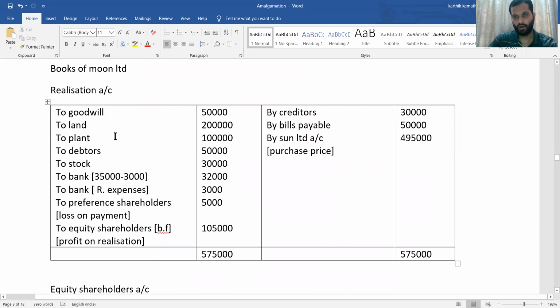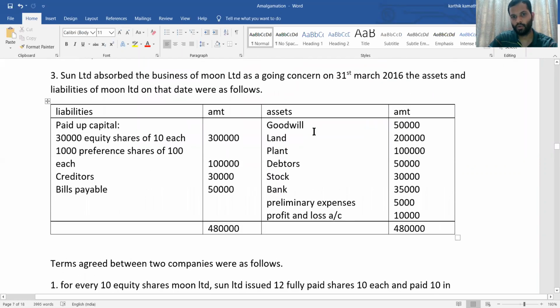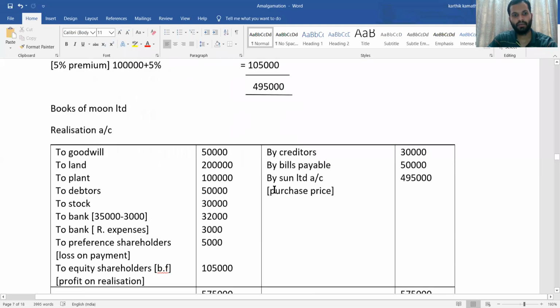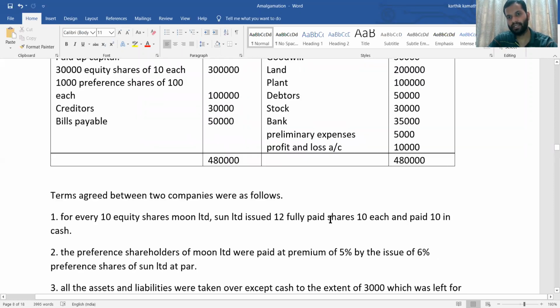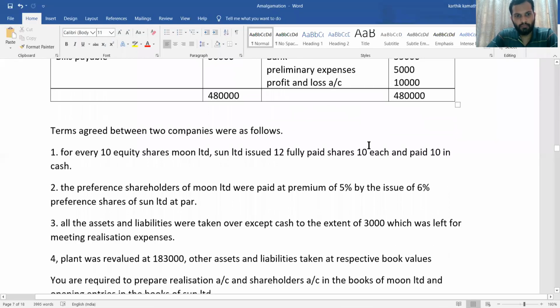So, realization account: first you need to write all the things at book value. Once you see the asset side information, goodwill, land, plant, debtors, stock, and bank information is given. So write it as it is. Goodwill 50,000, land 2 lakh, plant 1 lakh, debtors 50,000, stock 30,000. We are going to write it as it is. Then what about bank?